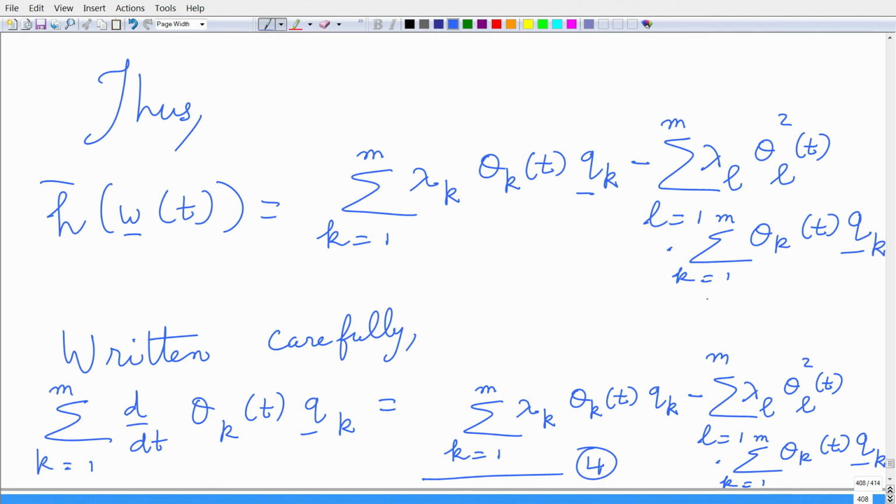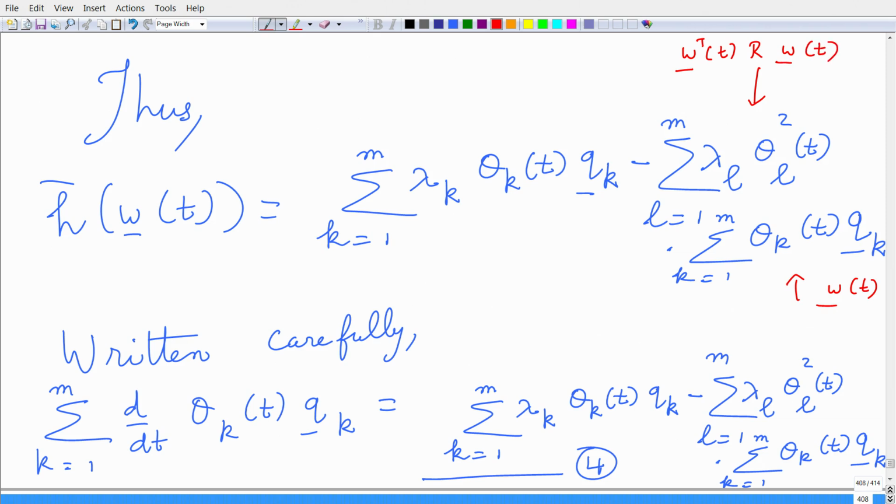This is what I have. Again, if you want to recall, this corresponds to my w of t, and this corresponds to my w of t transposed r times w of t.